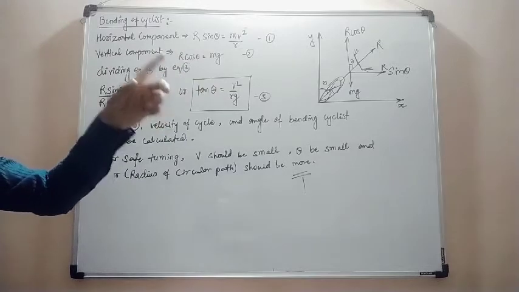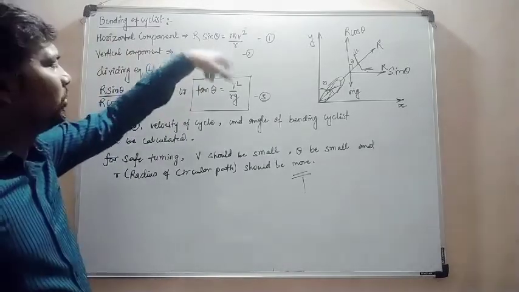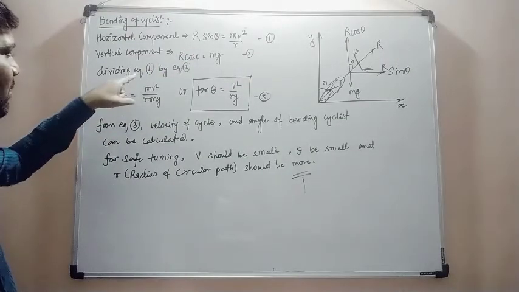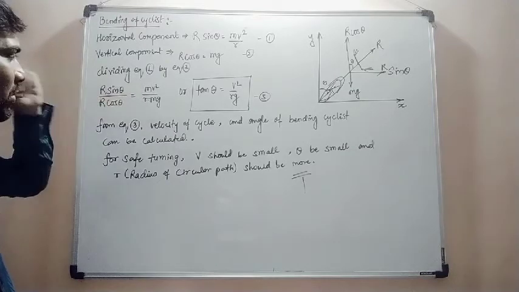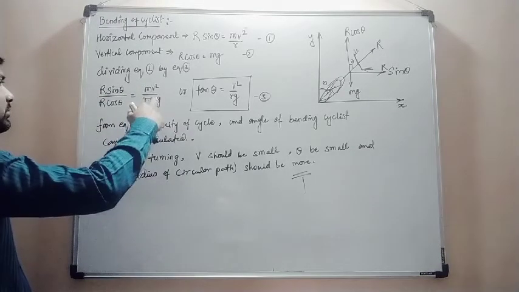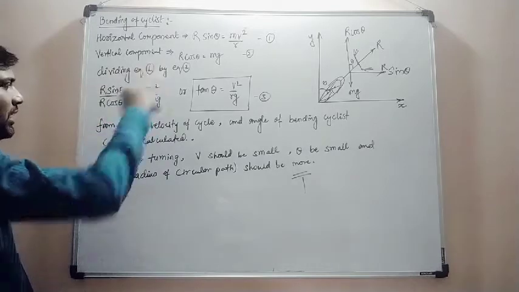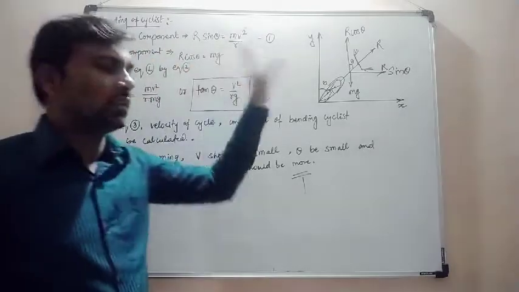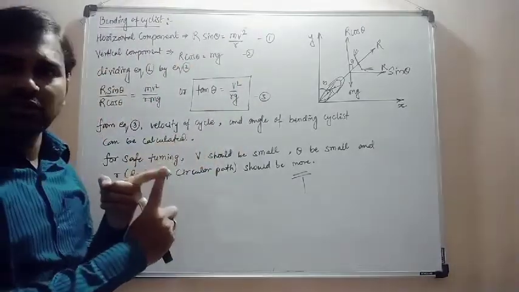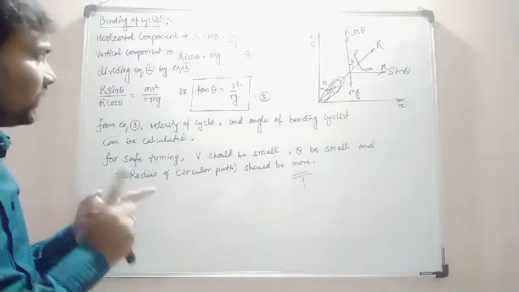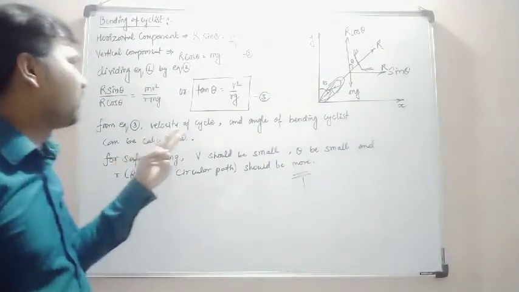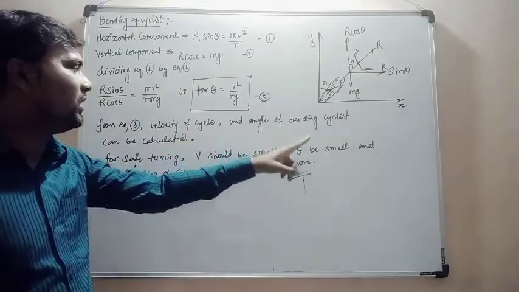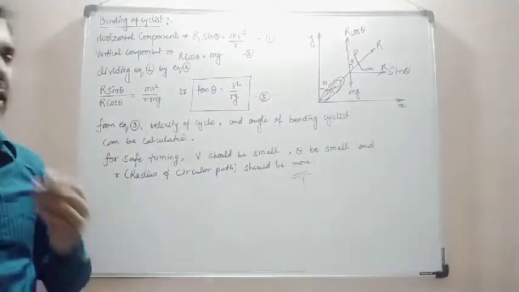Now what do we have to find out? We have to find out the velocity. For that, what do we have to do? We have to divide equation 1 by equation 2. So R sin theta upon R cos theta is equal to mv square upon r times mg. Taking m cancel, R cancel, sin by cos becomes tan theta. So this tan theta will give you entire information about the bending of the cyclist. First, the velocity of the cyclist. Then second, the angle theta, the angle of bending, we have to find out from here. So I have already written here from equation number 3. The velocity of the cycle and the angle of bending of the cyclist can be calculated from equation number 3.